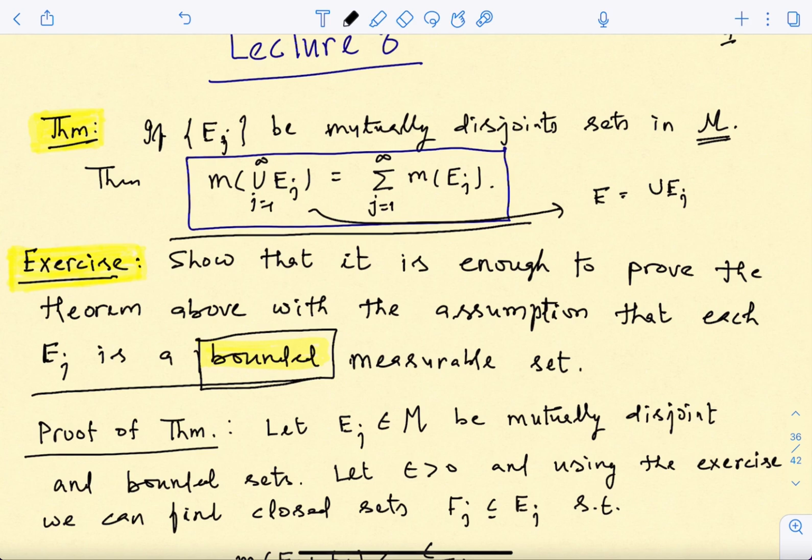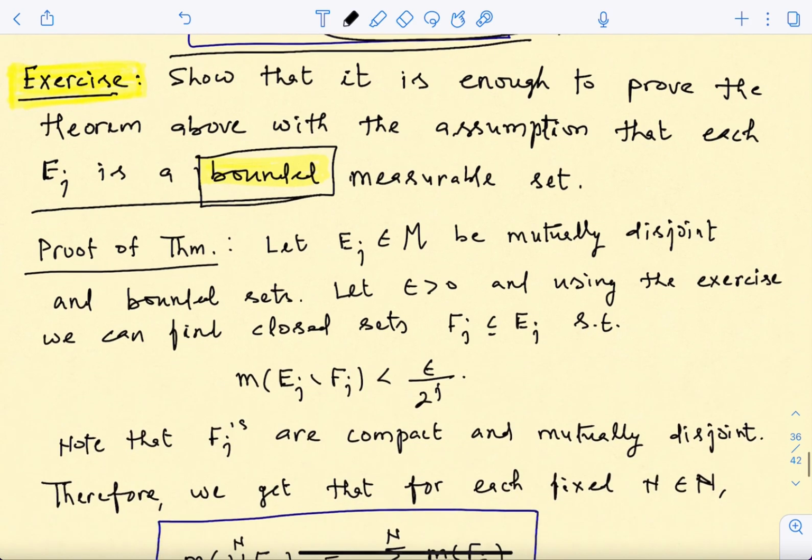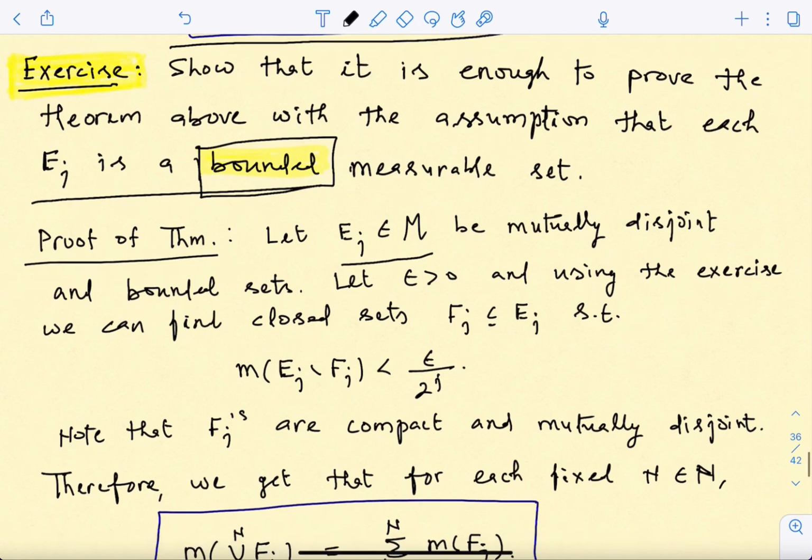Okay, but let us see with this extra assumption. Again, there are many ways to prove this. What I am going to use is the fact which we have already proved for the outer measure, and this extra assumption I am going to make use of. So the E_j are measurable, and they are bounded.